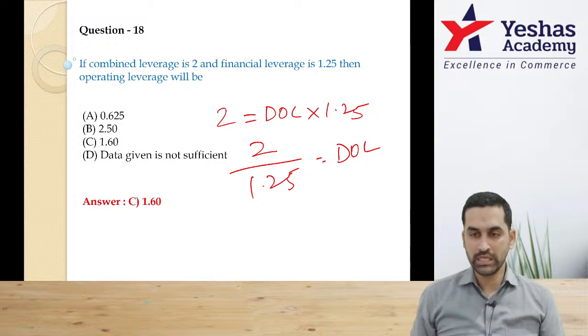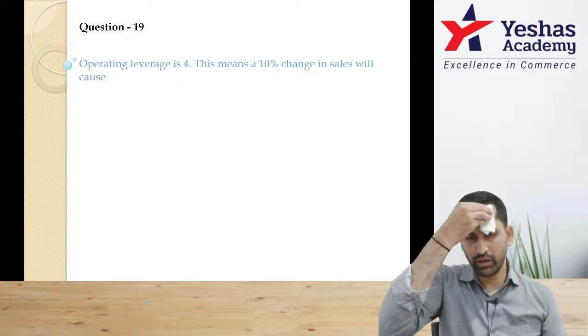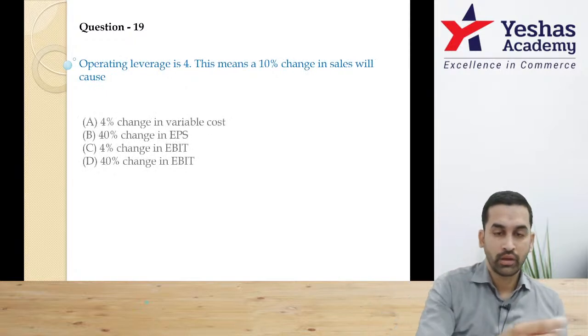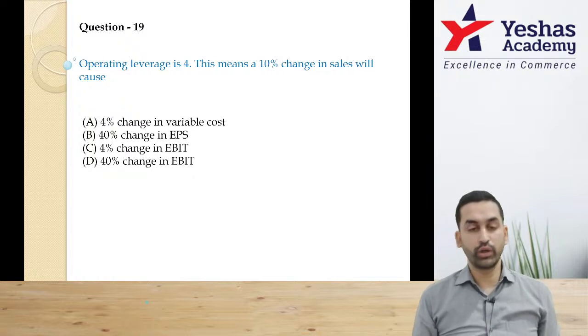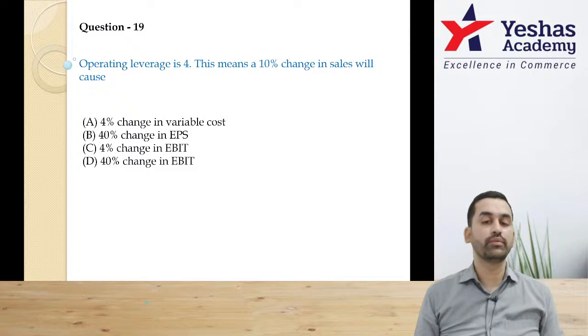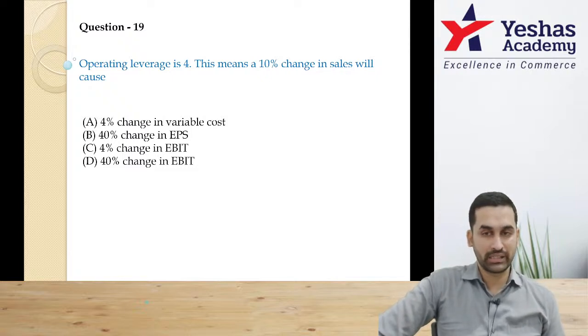Perfect, sir. Option C. Many have given the correct answer. It is 2 divided by 1.25. All right. Question number 19. I will wait for you to try. Operating leverage is 4. That means a 10% change in sales will cause.